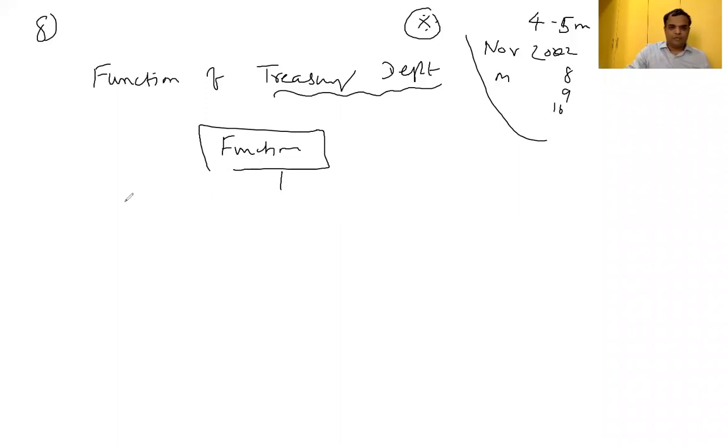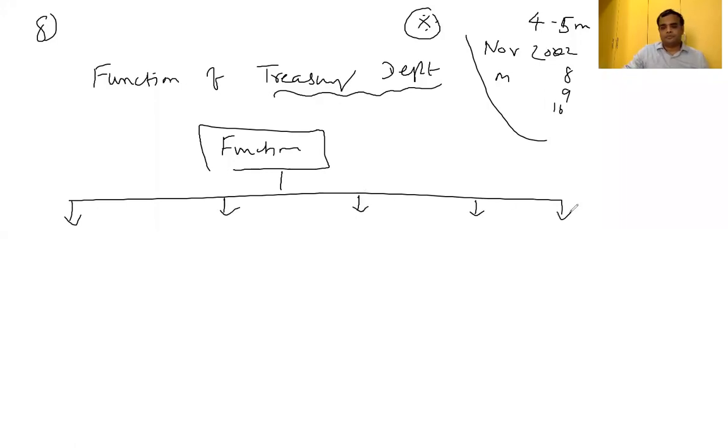There are 5 major functions in the Treasury Department. First one, cash management. Currency management.